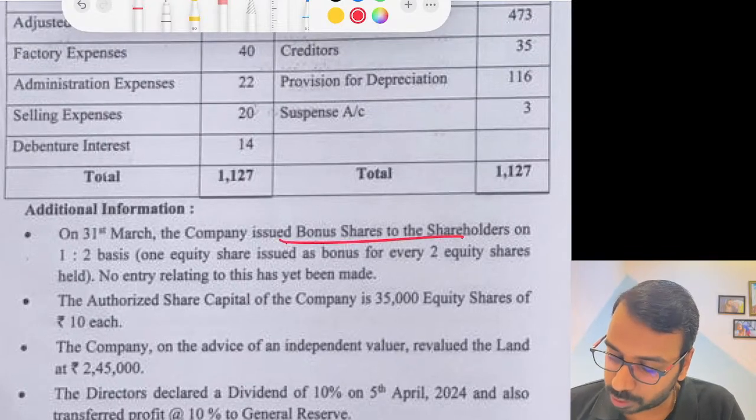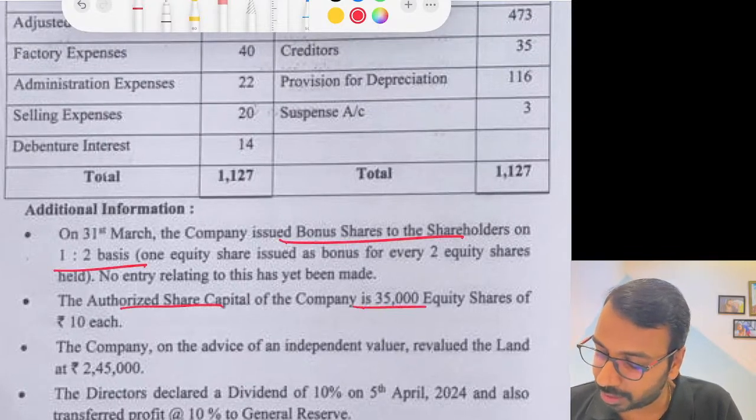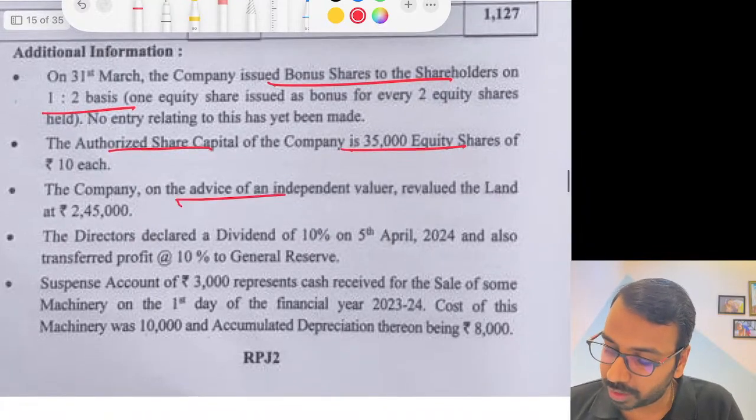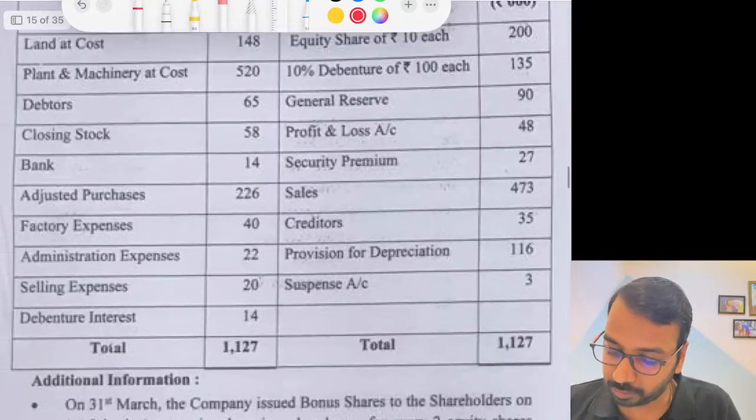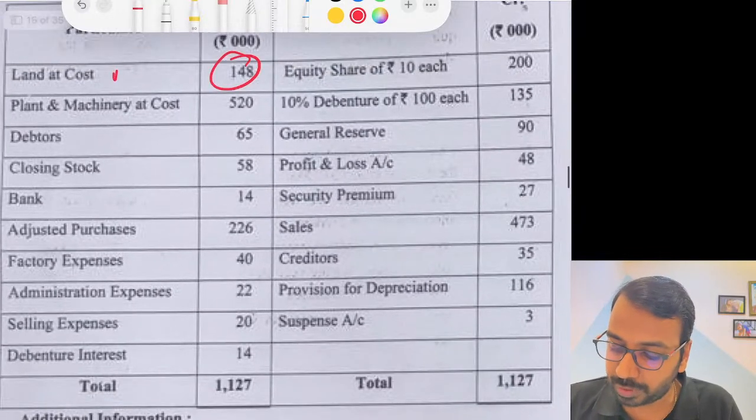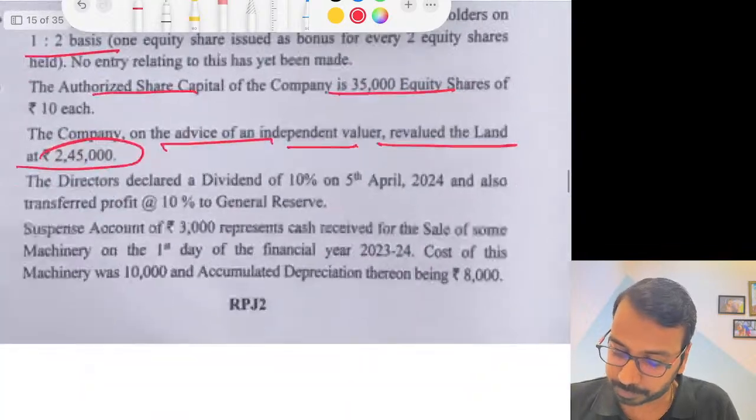On 31st March they made a bonus issue of 1:2. Authorized share capital is 35,000 equity shares. On the advice of an independent valuer, land was revalued at 245. So what is the land value? Land is 148, so there will be a revaluation surplus because of this.